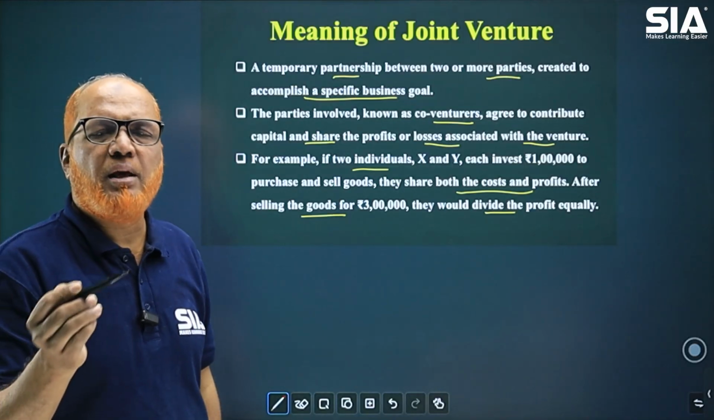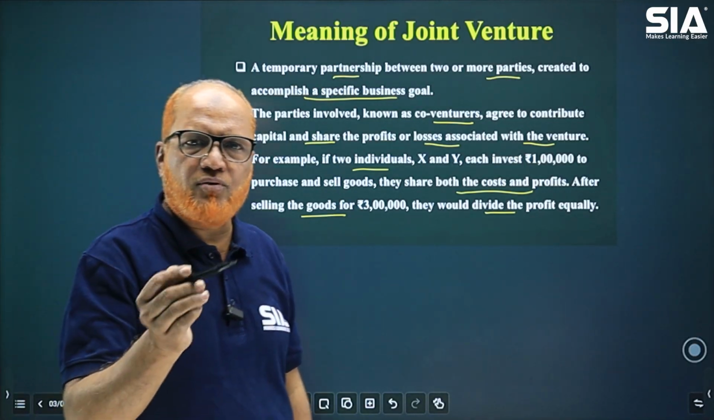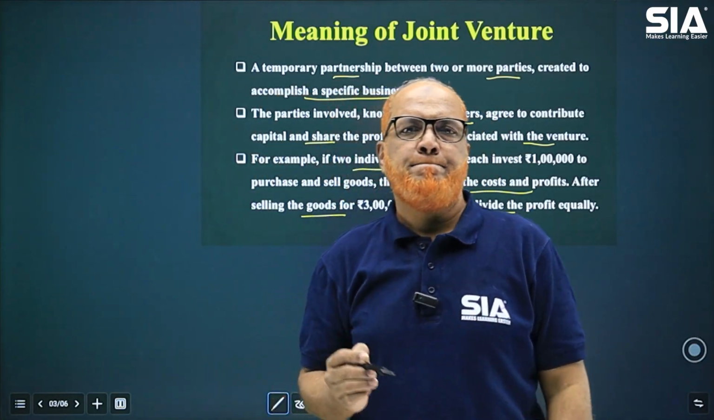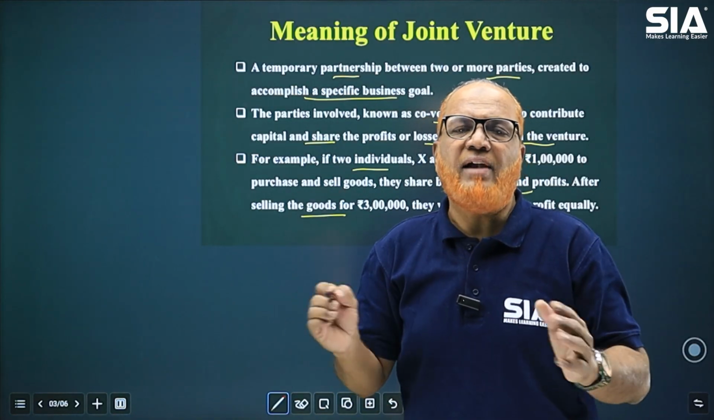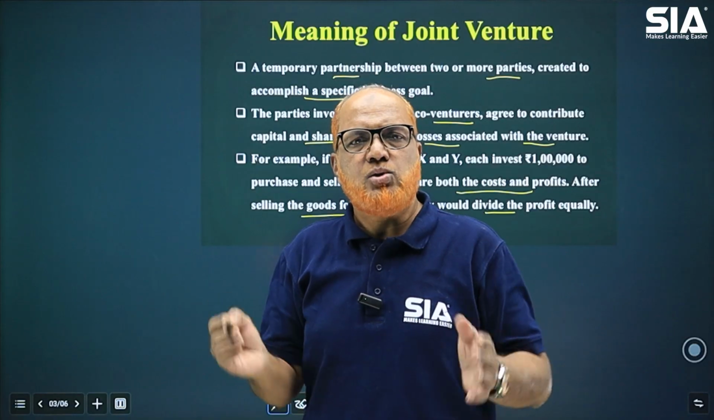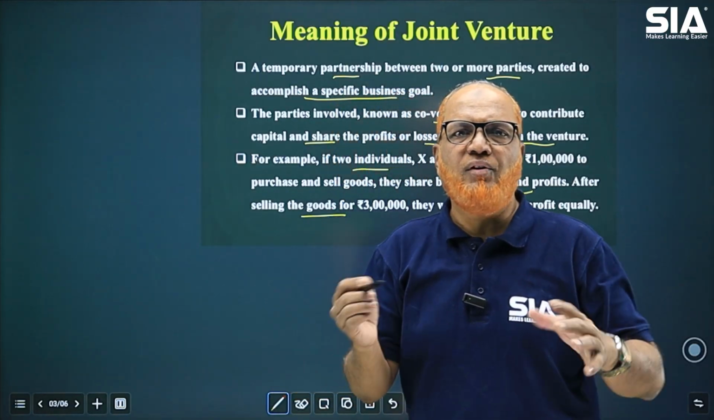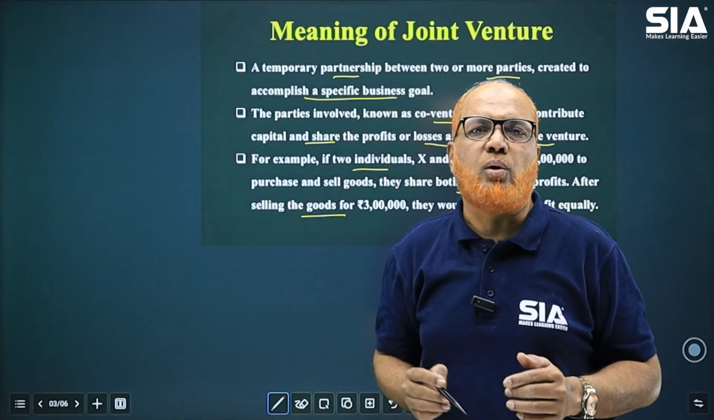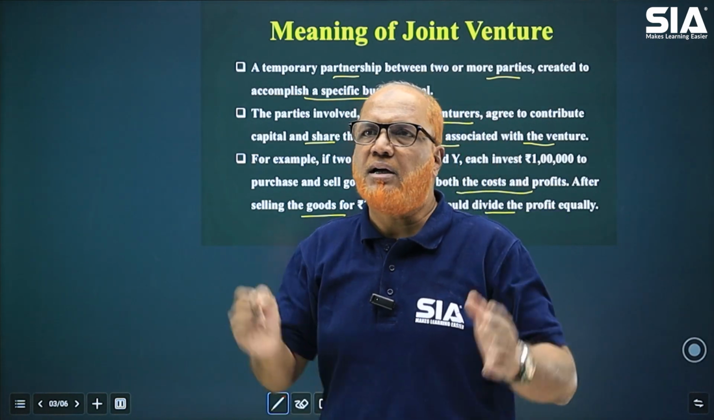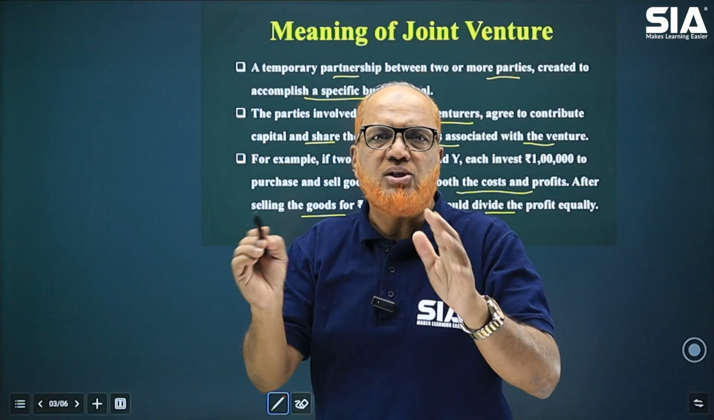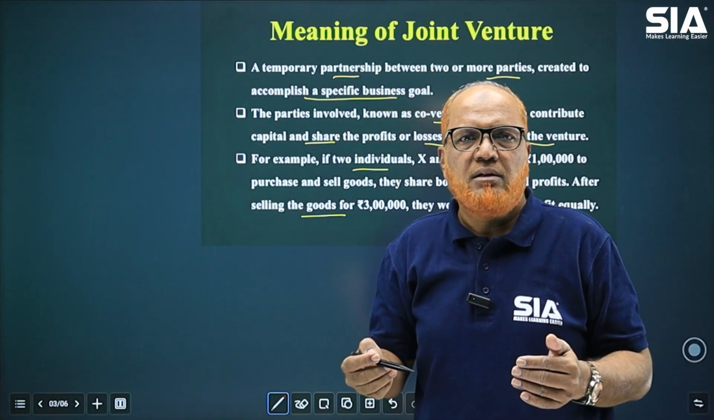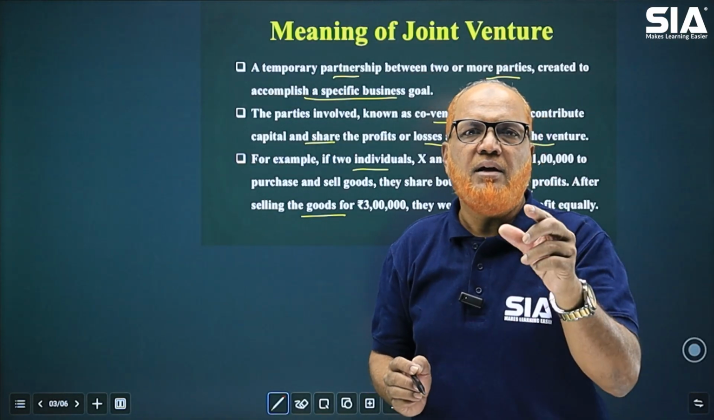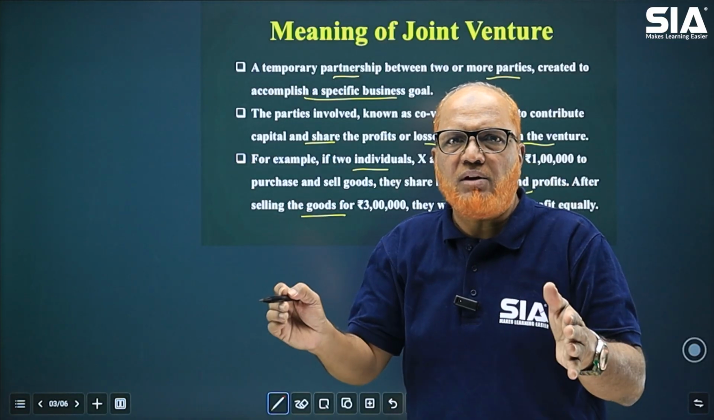Apart from that, so many practical examples of joint venture are there. Another example I can give you: two persons, X and Y, both want to construct flats, apartments, and sell them. In this case, let A and B invest 50 lakh each. Out of that 1 crore, they purchased a piece of land and constructed the flats. Once the flats are sold, whatever profit they get, the parties will share. The relationship will be over. It's a temporary partnership just to construct the flats and sell them.